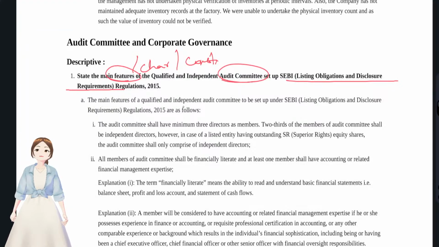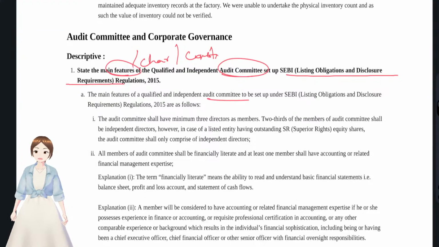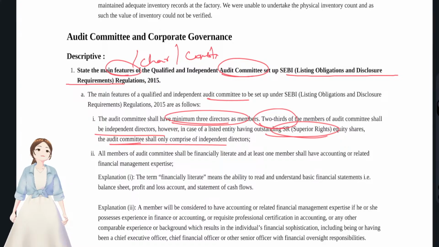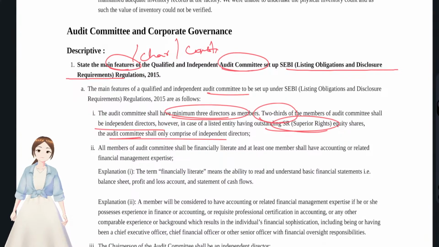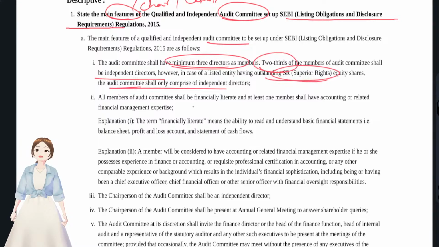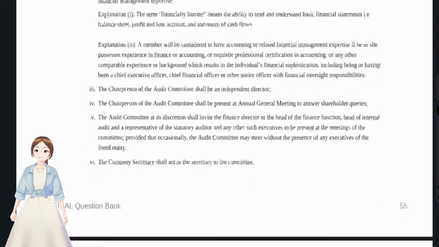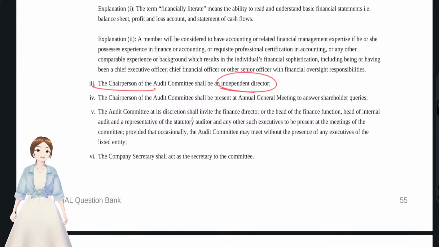You see, the features of the audit committee were, see, audit committee shall have minimum 3 directors. We have seen the same thing in the snapshot table also. And 2/3 of the members shall be independent directors. If at all they have superior right equity shares, then all the members should be independent directors only. Okay, we have seen that in our table, right? And with regards to the chairperson, the chairperson should be an independent director, and the company secretary shall act as a secretary to this committee.